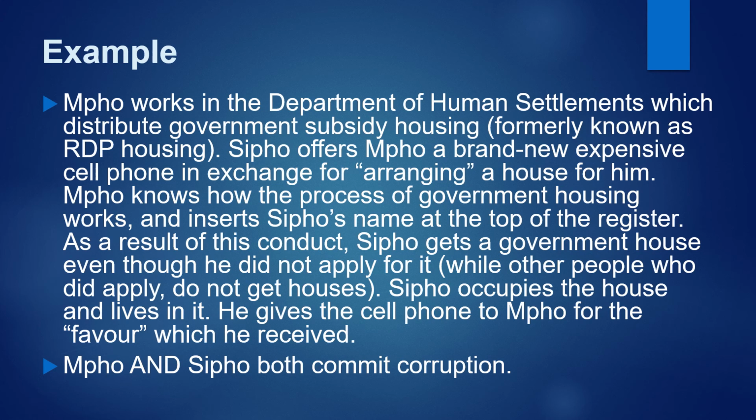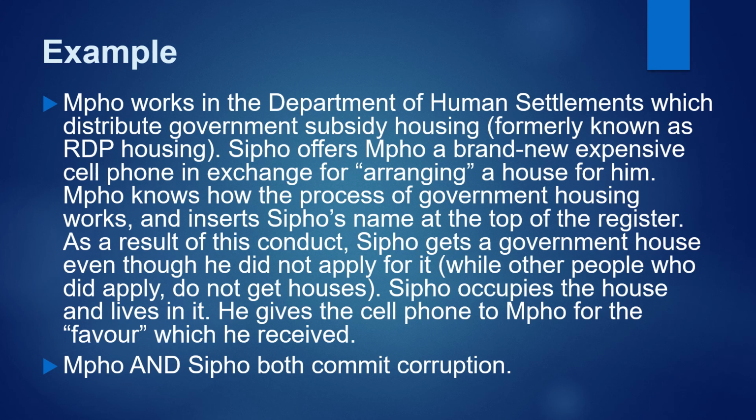of corruption first. Mpho worked in the Department of Human Settlements, which distributes government subsidy housing, formerly known as RDP housing. Sipho offers Mpho a brand new expensive cell phone in exchange for arranging a house for him. Mpho knows how the process of government housing works and inserts Sipho's name at the top of the register. As a result of this conduct, Sipho gets a government house, even though he did not apply for it, while other people who did apply do not get houses.